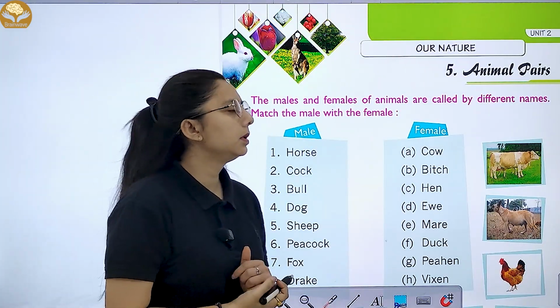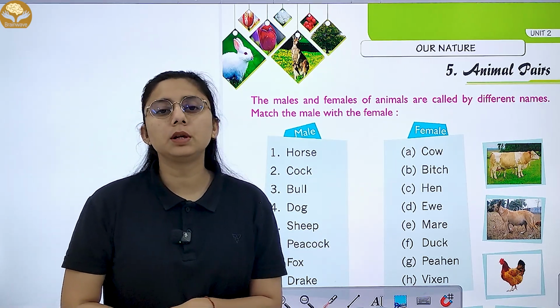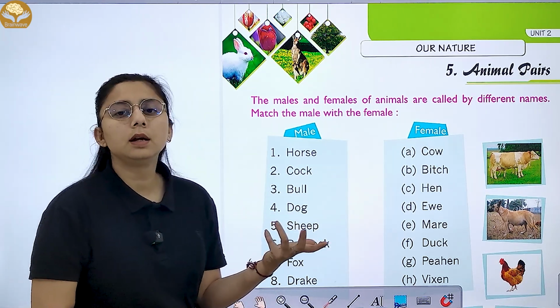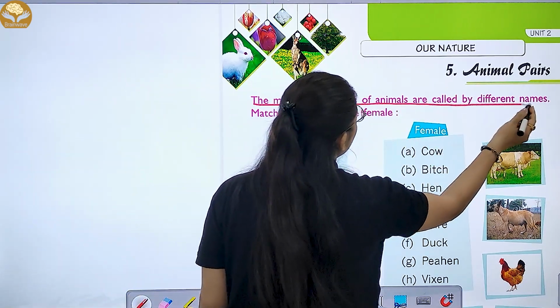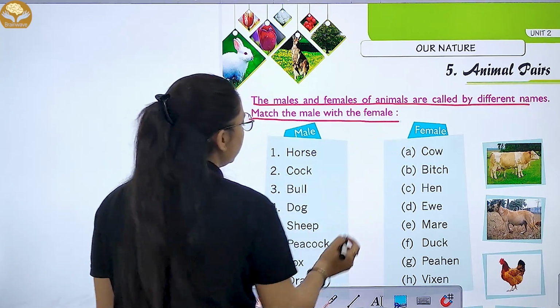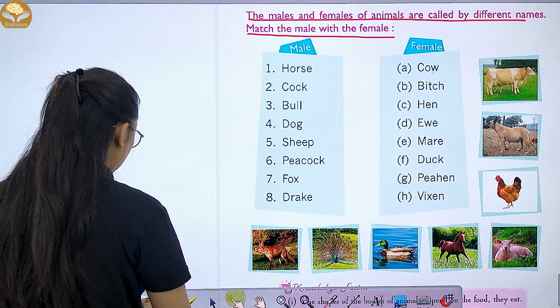That is chapter number 5, animal pairs. Let's study about the different pairs of animals, male and female. So the males and females of animals are called by different names. So match the male with female. So here what you have to do, you have to match the male with female.